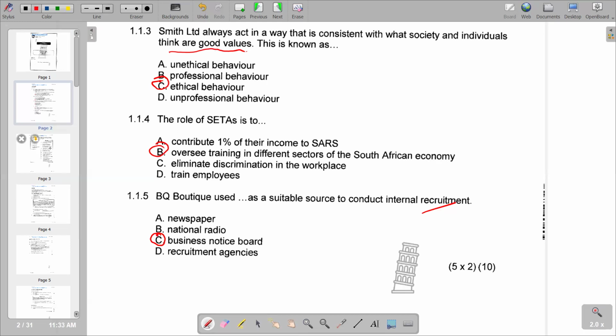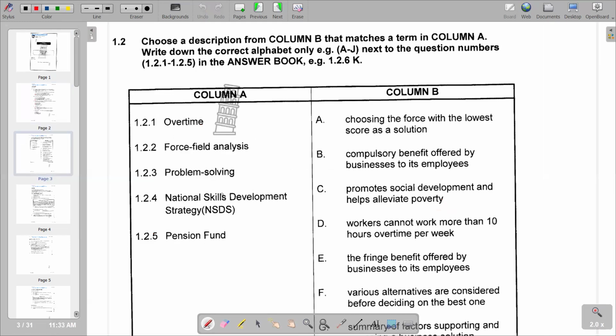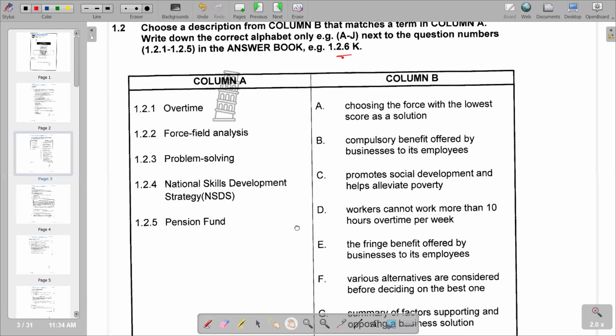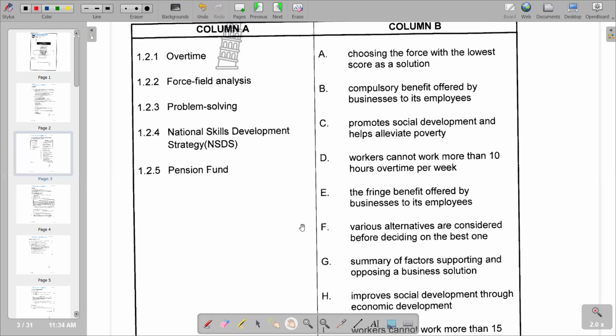We'll go to the next section, which is 1.2. It reads: choose a description from column B that matches the term in column A. Write down the correct letter only, for example A to J, next to the question numbers. So you are given how to present it in the answer section. In column A, the first term is overtime, and we know that overtime is time above the normal time. So we try to see, according to the responses given, which one matches overtime.